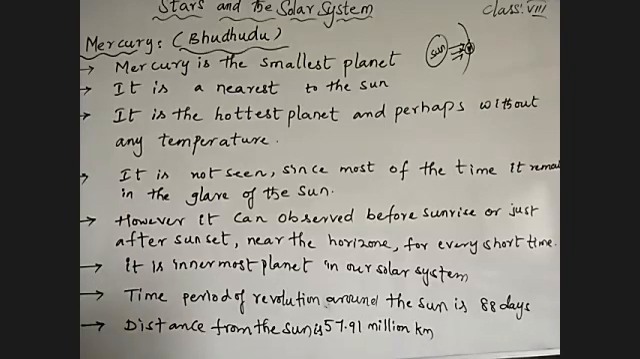Okay, finished. See here, what we learn in our general language: the first planet in our solar system from the sun is Bududu, which we call Mercury.